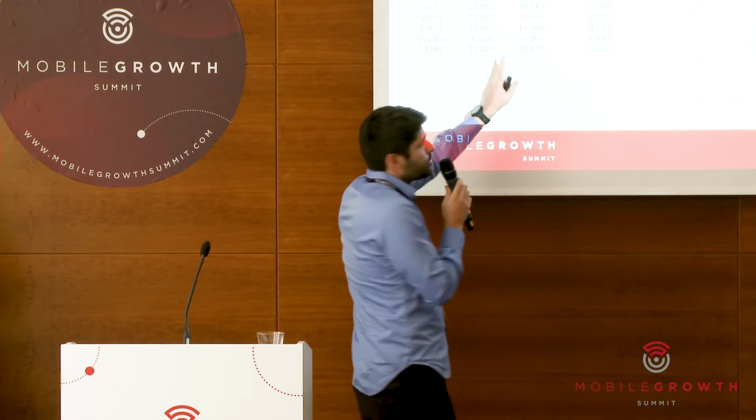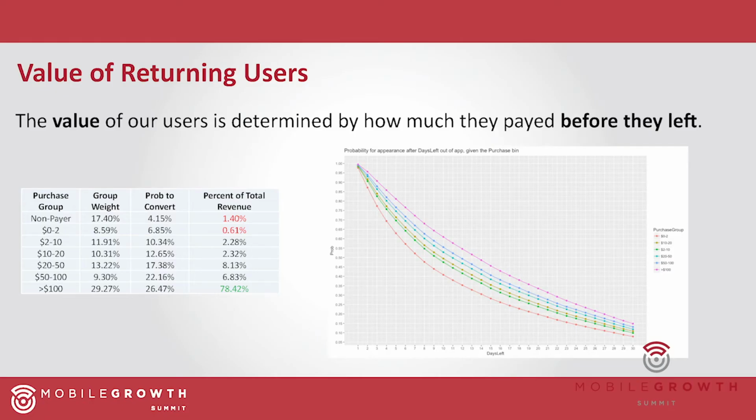And on the third column, this is already the statistics after the retargeting occurred, okay? The third and the fourth column. On the third column, the probability to be converted is the payer to install, or retargeting install, ratio. So we see the difference between the groups. Let's take the first and the last group, the non-payer and the $100 plus payer, and we see the conversion probability of these two groups. The first one has 4% and the last one has 26%.